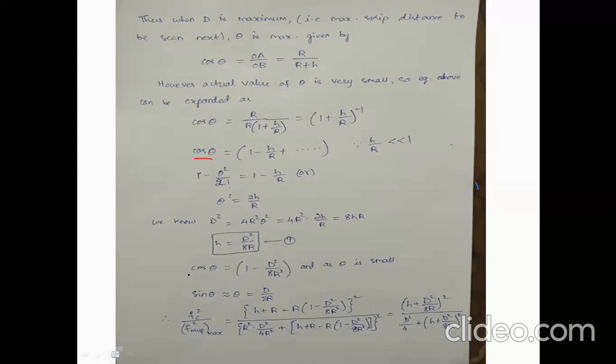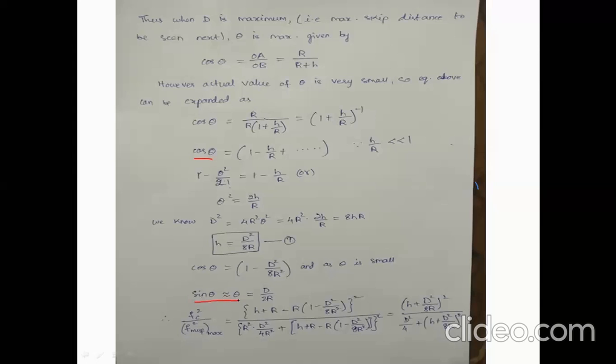Then cos theta can be written as 1 minus, in place of H, D square by 8R. That is cos theta, and sin theta is approximately equal to theta when theta is very small. We all know this, right?